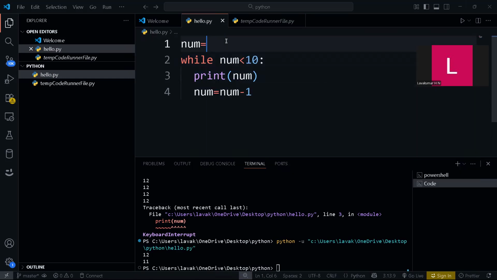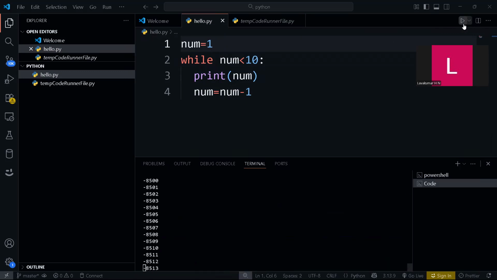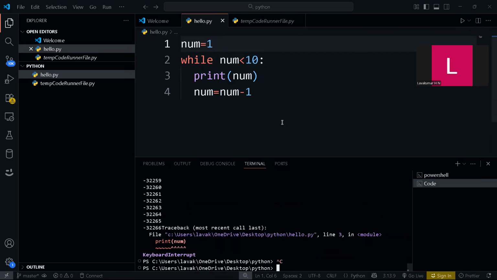So if I make it as 1, now if I print, what will happen? Just think once and let me know. If I print this, see, infinite loop. Again, infinite loop, guys. So don't do this. Your CPU will be processing it continuously and the CPU will drain. So don't do that. CPU overhead will be increased.